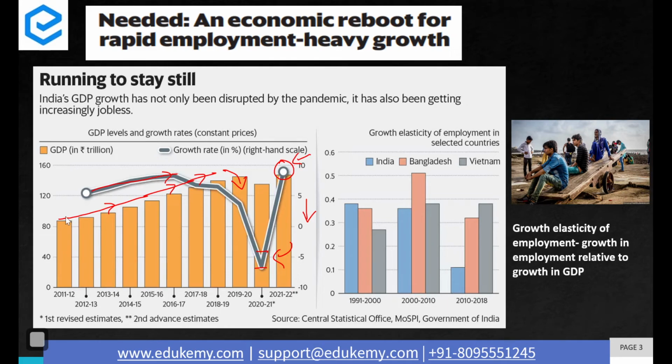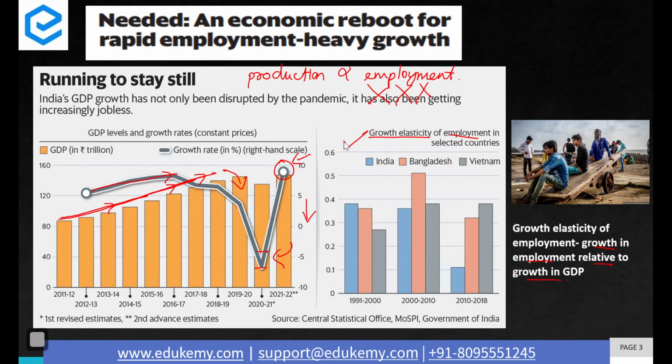In any case, we have seen more number of goods and services being produced. And in common parlance, if there is more production, more economic vigor, it should mean that it has also produced more employment. This is what should be the scenario. But this is not actually true in our country. It is shown with the help of the growth elasticity graph. Growth elasticity of employment means: has the growth rate in production resulted in more employment or not? That is, growth in employment relative to growth in GDP.